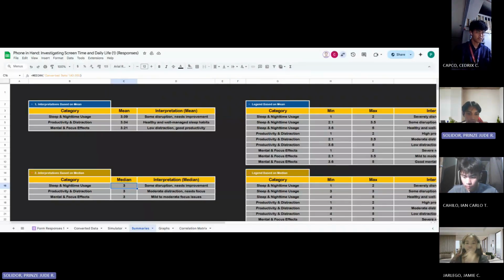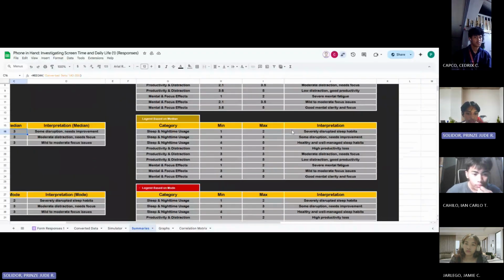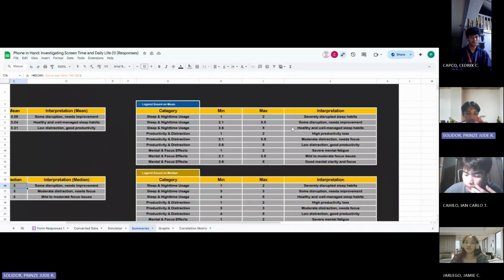So for example, a mean above a certain threshold in the sleep and nighttime usage section may be categorized as severe disruption, needs improvement. Here in the legend, you can see the exact ranges that guide those interpretations for the mean, median, and mode, respectively.